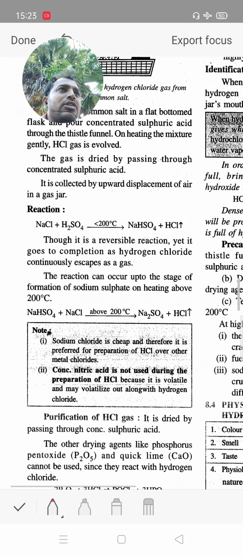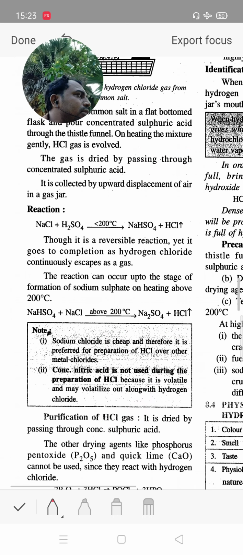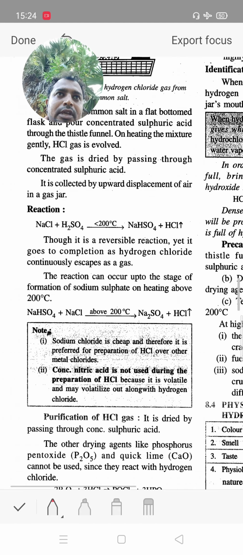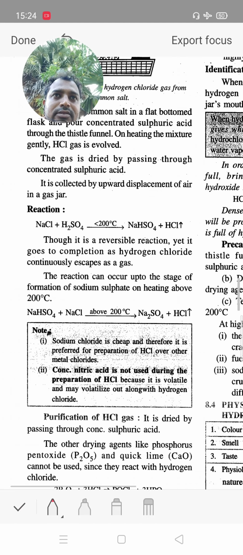When we form HCl gas, it is purified by passing the hydrochloric acid gas through concentrated sulfuric acid. Concentrated sulfuric acid is used as a drying agent for the purification of hydrochloric acid.